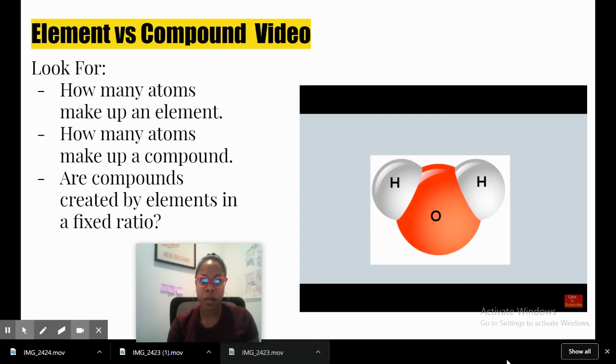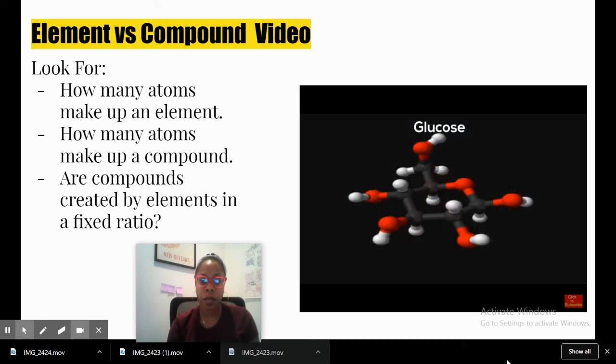If a compound has a different ratio of hydrogen to oxygen, then it is not water. Glucose, a type of sugar, has a ratio of 6 carbon to 12 hydrogen to 6 oxygen. Glucose will always have the same ratio.